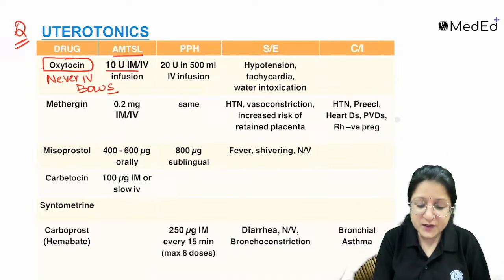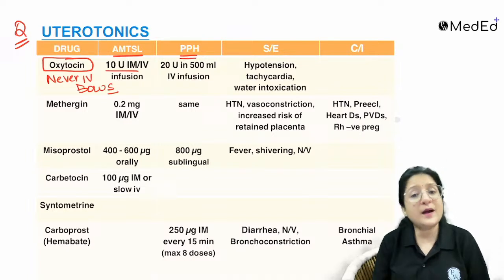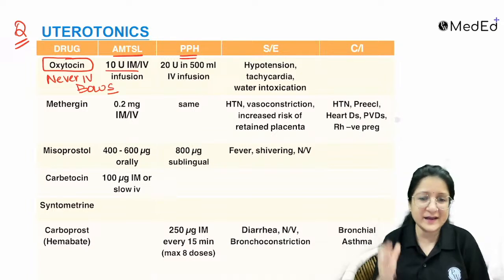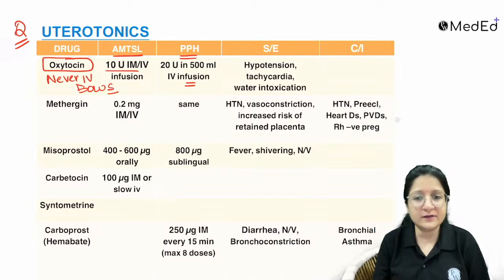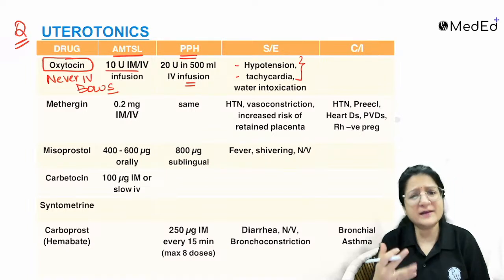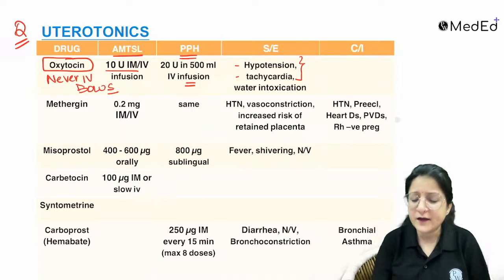So for active management of third stage of labor, the dose I have told you is this. For PPH, that is postpartum hemorrhage, it is in higher dosage, 20 units in 500 ml, and IV infusion is given. And side effects like hypotension, tachycardia are generally otherwise uncommon. Oxytocin is pretty safe, but these are more likely with IV bolus. Keep that in mind.